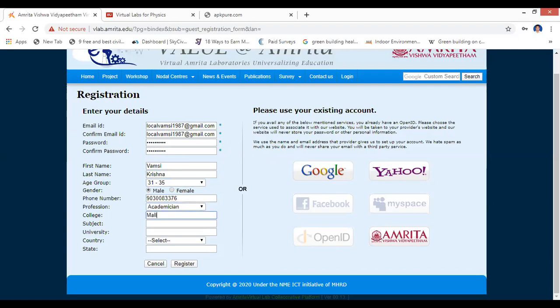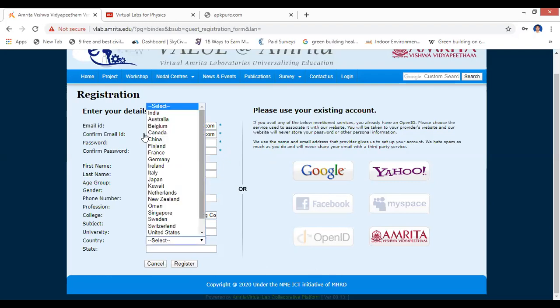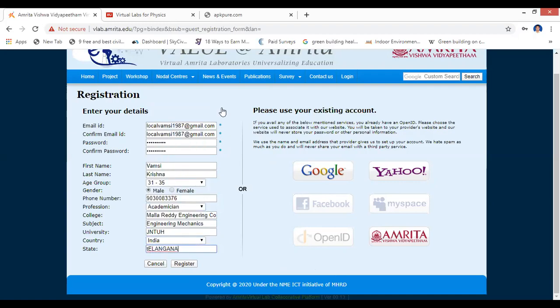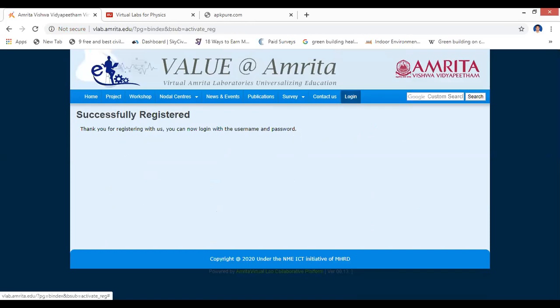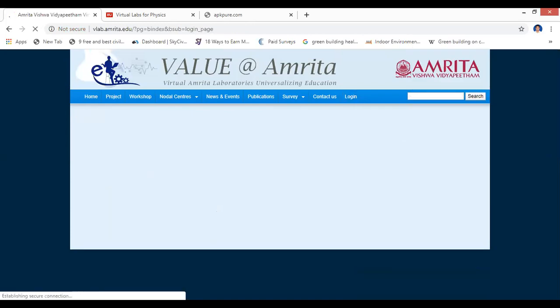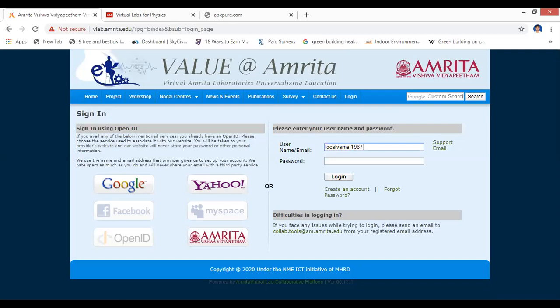If you are a student, you can register as a student. I'm from Malawi Engineering College. Subject: engineering mechanics. University: NTUH. Country: India. Now you can log in as the user, and you can view all the experiments which are there in engineering mechanics, with the credentials given in the registration.